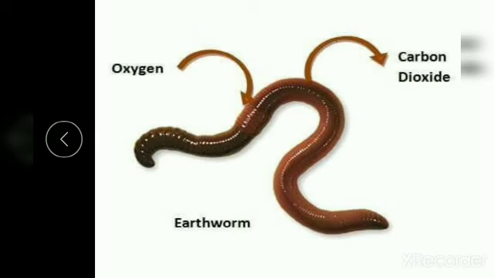Do you know how the earthworm breathes? The earthworm and some other tiny creatures breathe through the surface of the skin. They use the skin to breathe, okay? They do not have a special breathing organ. They take in oxygen through their skin and breathe out through their skin.